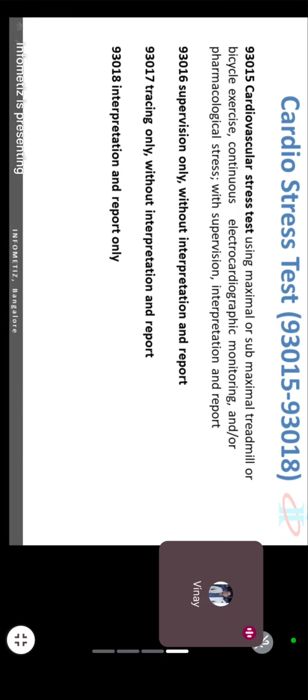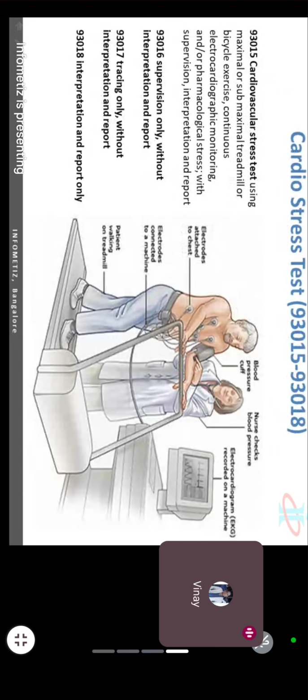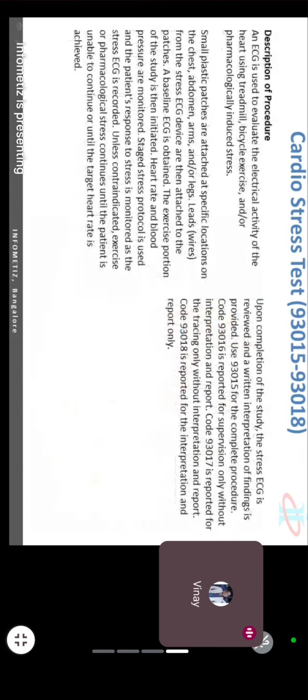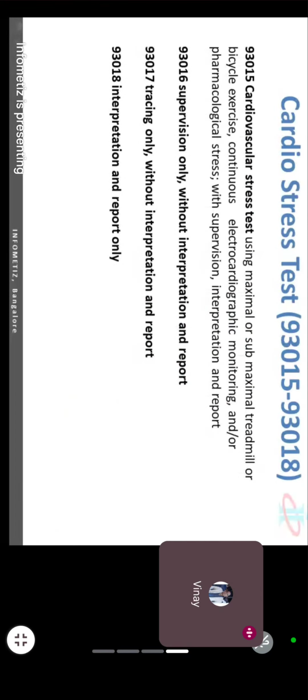93016 is for supervision only, meaning the doctor just supervises, without interpretation and report, while 93018 is interpretation and report only. Don't get confused with the description, because people read the full description and then get confused.